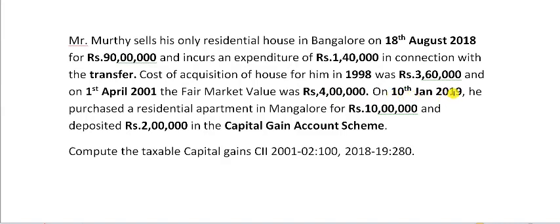He has sold on 18th August. While purchasing, he has 1 year before or 2 years after, but he has purchased within, let's say, 7-8 months. So on 10th January 2019, he purchased a residential apartment in Mangalore for rupees 10 lakh and also deposited 2 lakh in the capital gain account scheme. When nothing is mentioned, we have to assume that the deposit has taken place before the due date of filing returns. They have also given the cost inflation index: 2001-02 is 100, and 2018-19 is 280.